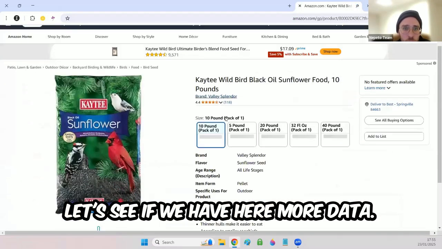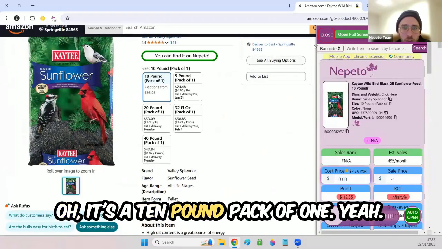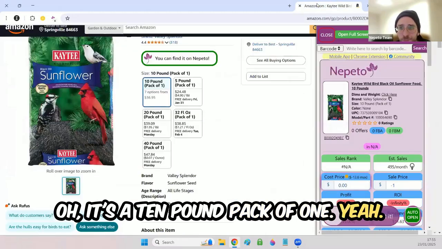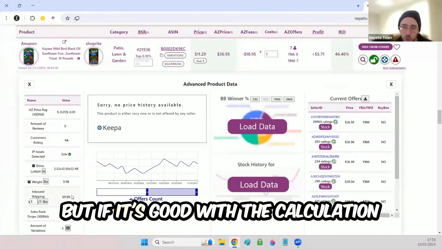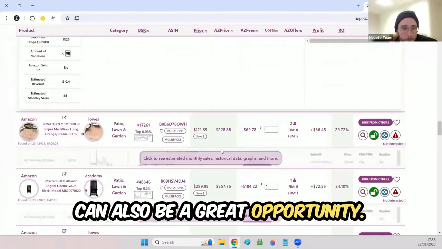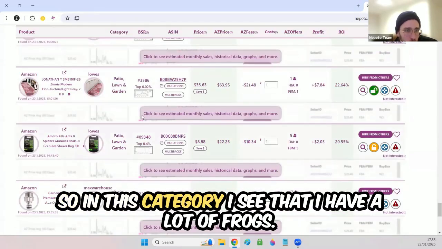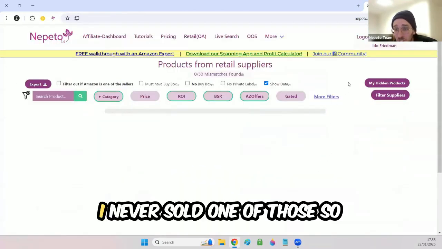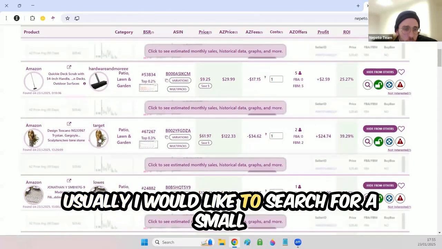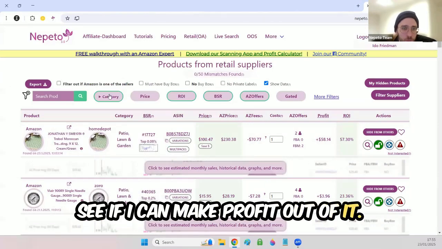Let's see if we have more data here. It's a 10-pound pack of 1. Yeah, so it's a bit heavy. It depends on your inbound shipping, but if it's good with the calculation, it can also be a great opportunity. In this category, I see that I have a lot of rugs. I never sold one of those, so I don't recommend them either. Usually I like to search for a small item like this one and see if I can make a profit out of it.